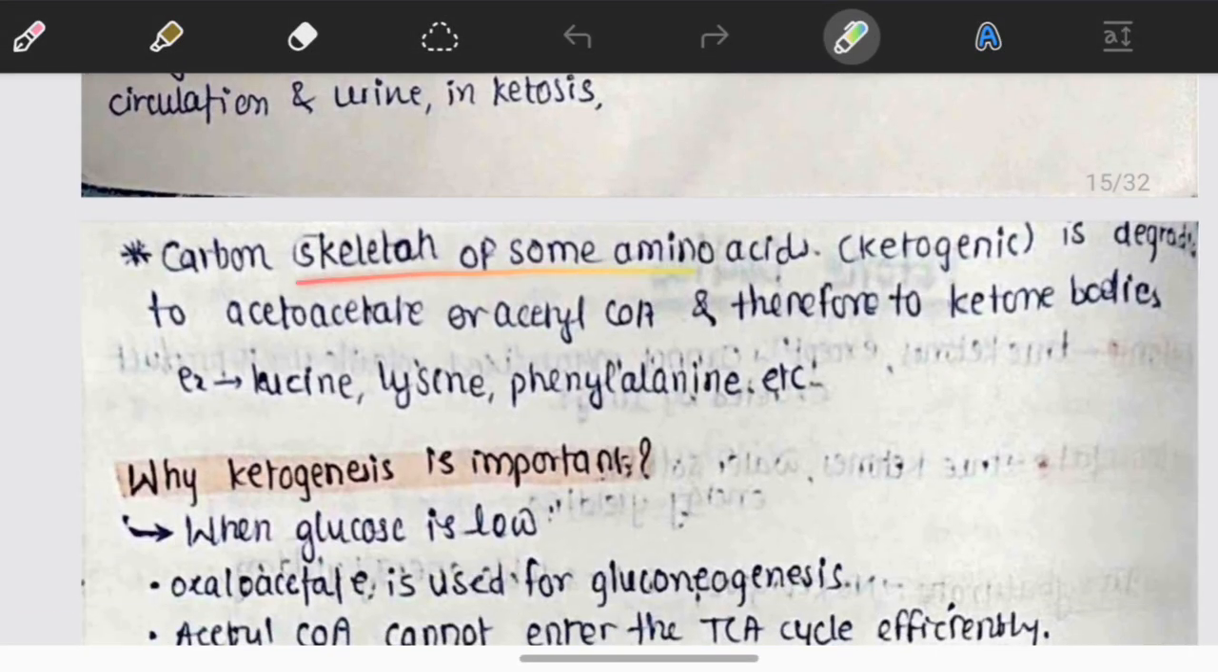The carbon skeleton of ketogenic amino acids is degraded to acetoacetate or acetyl-CoA and therefore to ketone bodies. Examples of ketogenic amino acids are leucine, lysine, phenylalanine, etc.